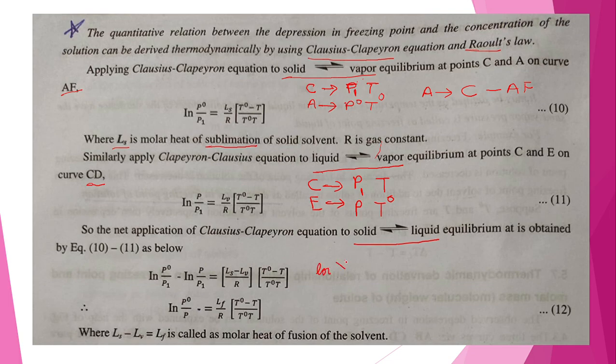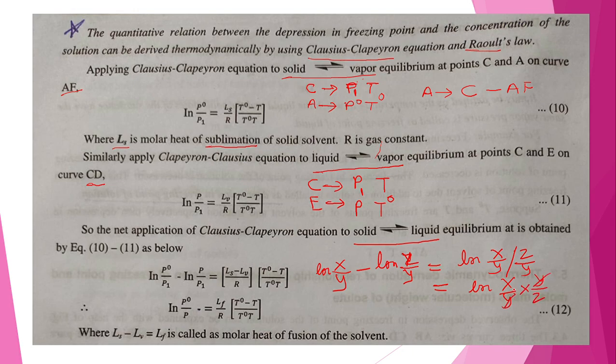If we have ln x upon y minus ln z upon y, then it can be written as ln of x upon y divided by z upon y, which can be written as ln of x upon y into y upon z.